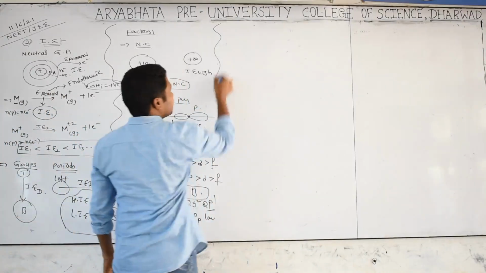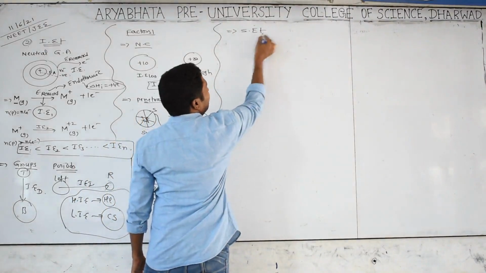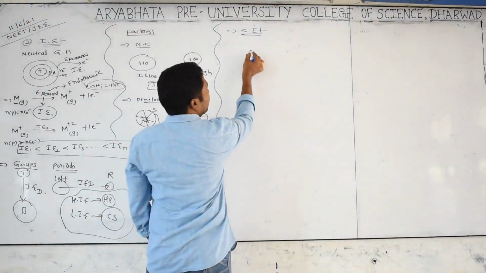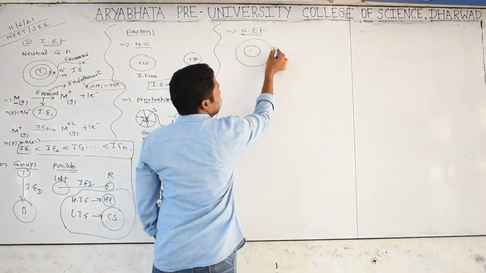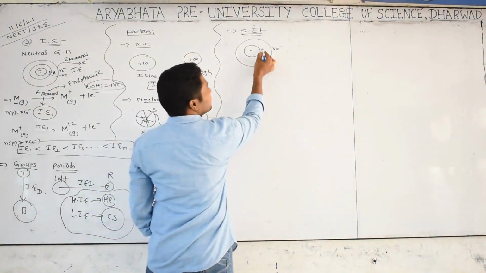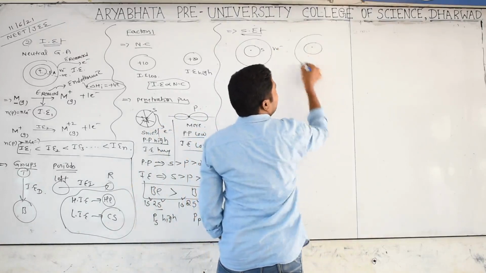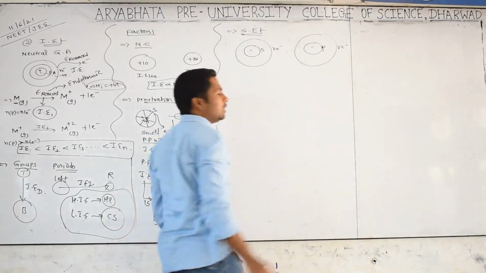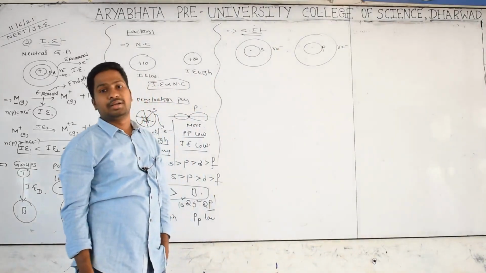Now we are going to the screening or shielding effect. What is the meaning of this? Once you take one atom, it contains an inner shell and a valence shell. The valence shell has some electrons; in which orbital does not matter. But suppose the inner shell contains an s orbital. You have another atom with the same valence electrons, but the inner shell contains a p orbital, which gives a different screen or shield.